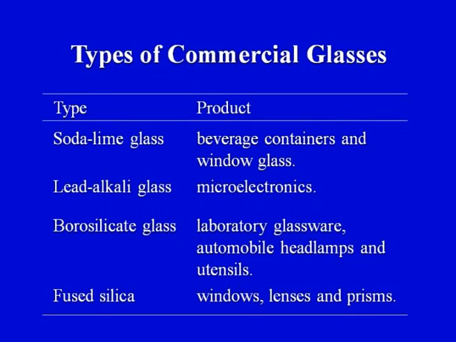Point number 1, in the type we have soda lime glass. Now, soda lime glass, as I have already discussed, is one of the most common types of glasses used worldwide. So, we can have beverage containers and window glass. If you ask any child whether they have seen glass, the child has one answer: yes, a glass bottle or any beverage bottle or any cold drink bottle.